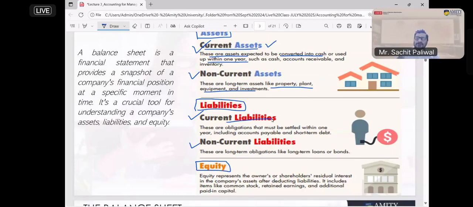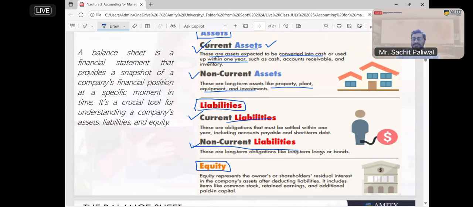Anything beyond 1+ year is called long-term liabilities. Suppose I am taking a loan from the bank for 2 years, 5 years, or any kind of security I have issued, borrowed securities, I have borrowed funds from the public, and I'm going to pay off in multiple years, that is called non-current liabilities. Again, it is divided based on the time.